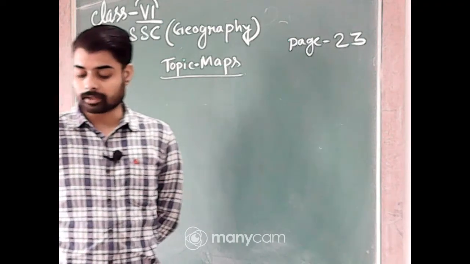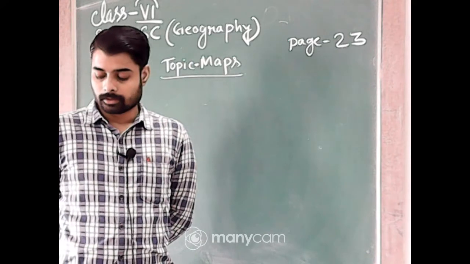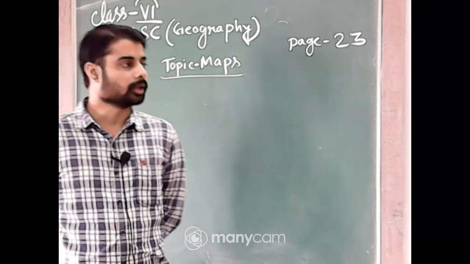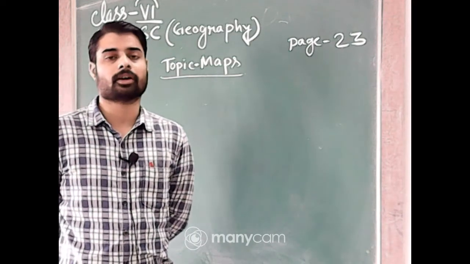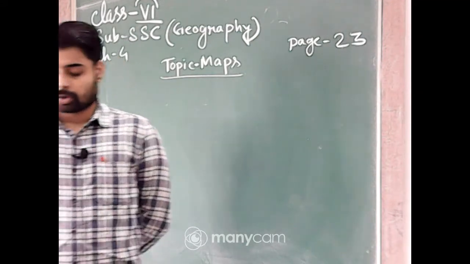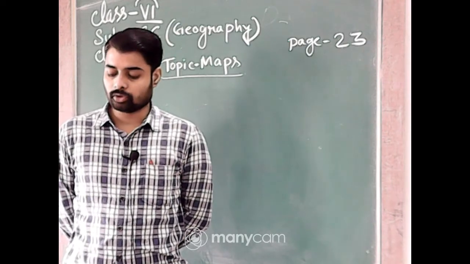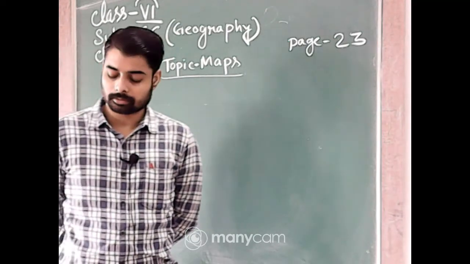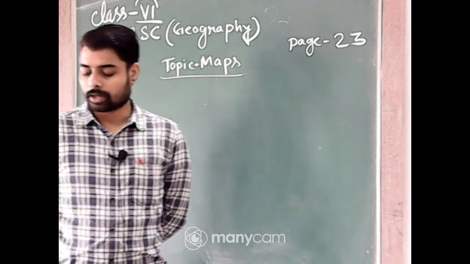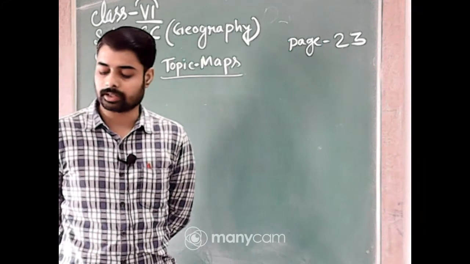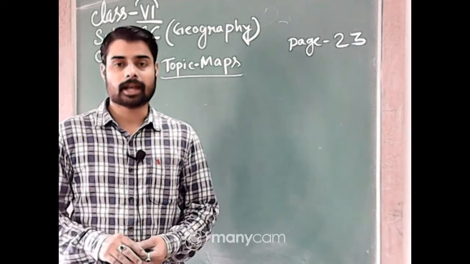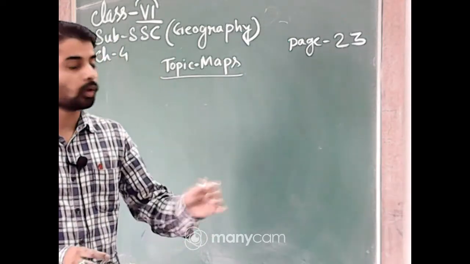Now listen, what are the differences between a map and a globe? In a globe we cannot find places easily; those places are very easy to find in a map. A map is useful when we want to study a particular part of the earth, even our city or village. But a globe is useful when we study the whole earth, such as the motions of the earth, the rotation, revolution, or the latitude and longitude of the earth.